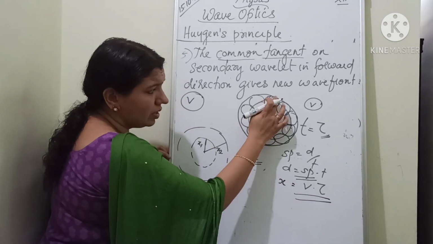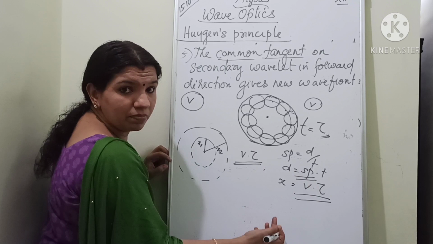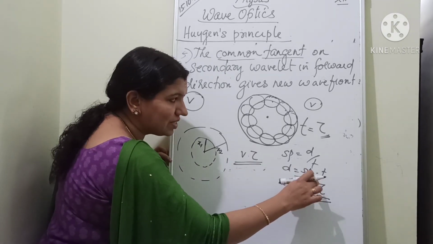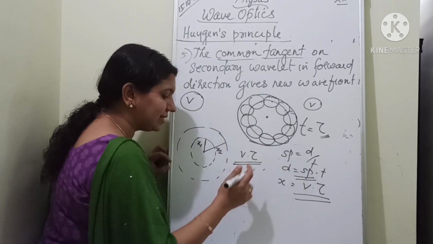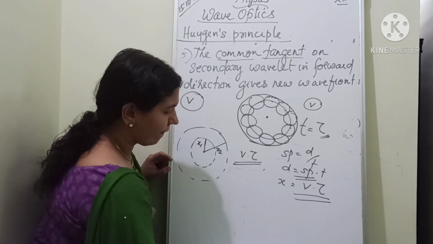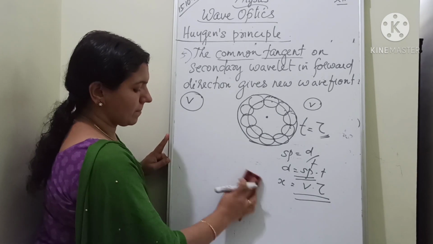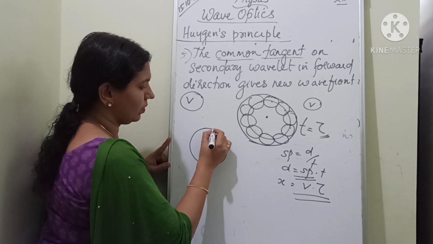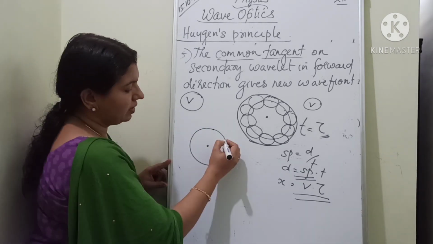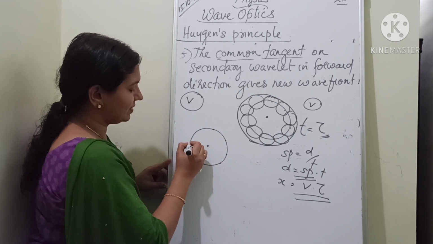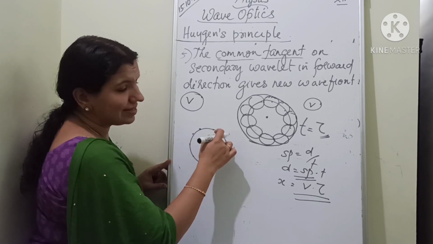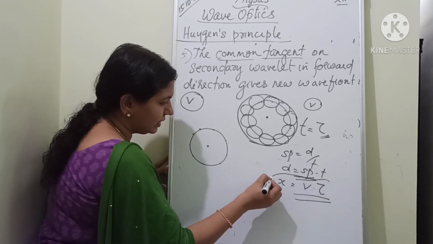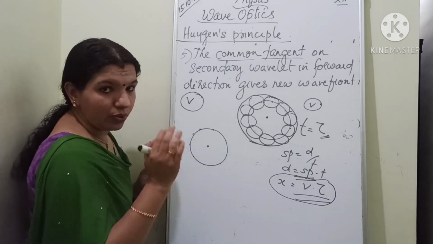So this is common, isn't it? Because time is same, speed is same. So this value will be same, right? So I can take this much value and I can place it like this. Again here these are the sources of secondary disturbances and here there are secondary wavelets. I just took the distance x is equal to v tau. How did you get this distance?